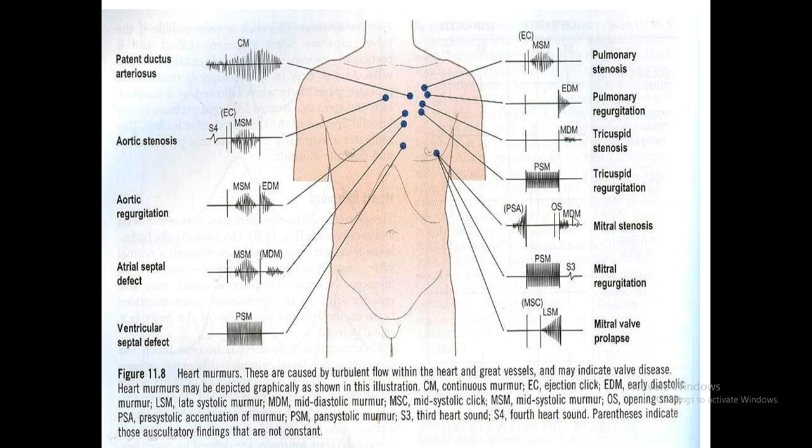So MDM, then increasing pre-systolic accentuation, then you get the S1. So this is S1, this is S2, not this one. This is S2. The sharp sound is the opening snap. The opening snap is heard only when the valves are pliable and moving. If they open with force, then you can hear it. Generally, the opening of a valve doesn't produce sound.